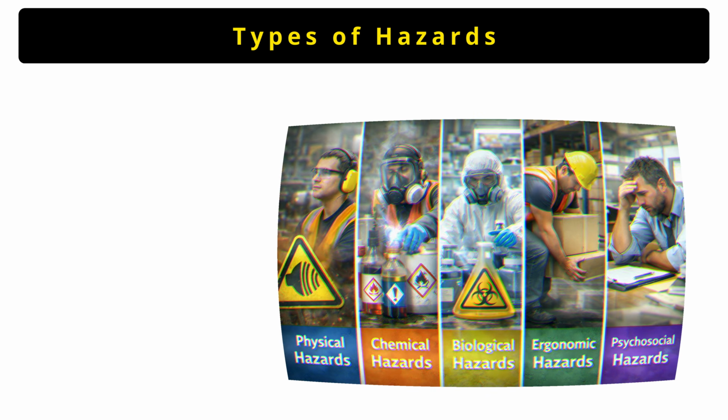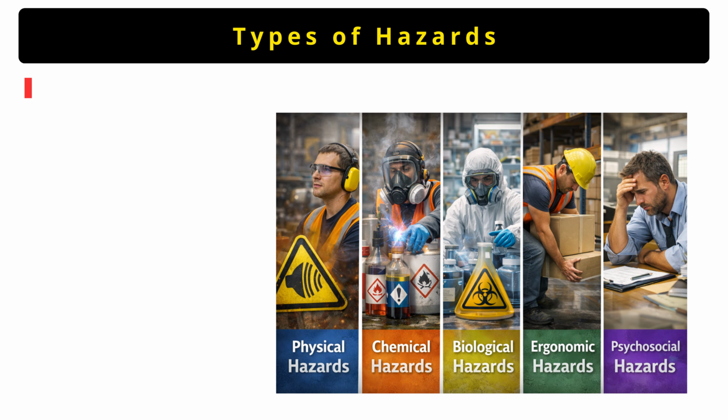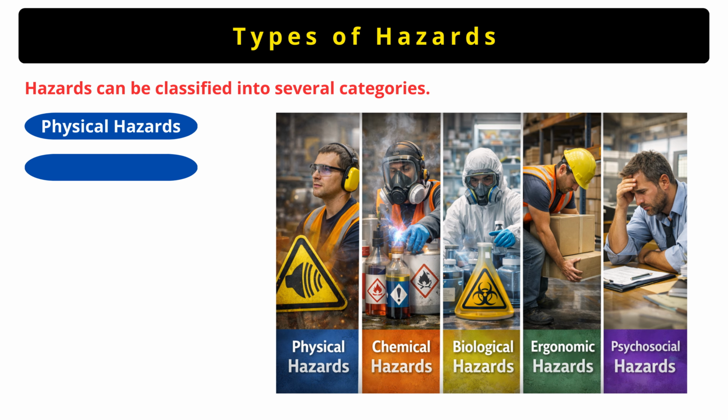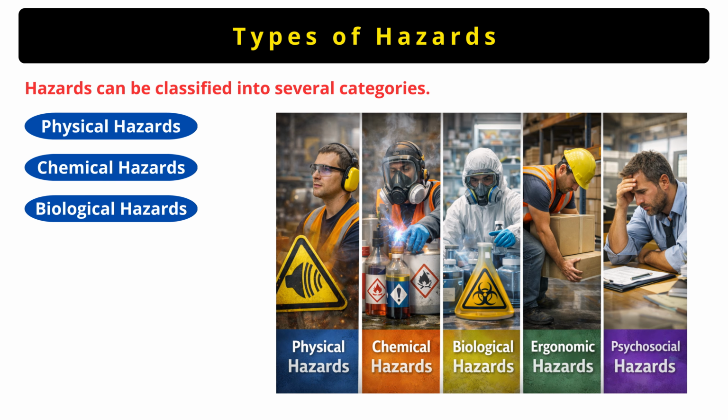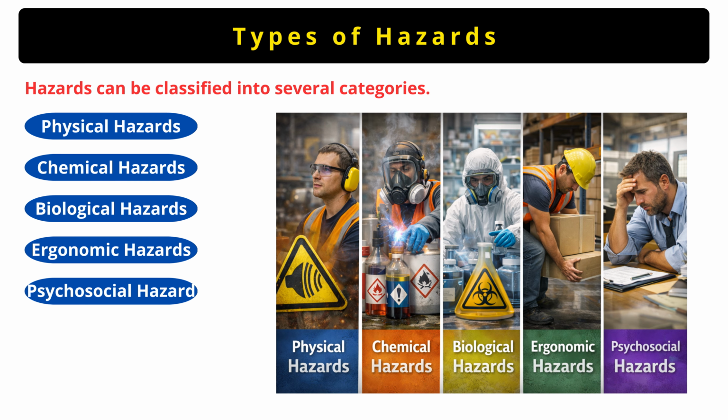Now let us understand the different types of hazards. There are 5 types of hazards. The first one is physical hazard, second is chemical hazard, next is biological hazard, fourth is ergonomic hazard, and the last one is psychological hazard. Now I will explain each one step by step so that whatever confusion is in your mind will clear.